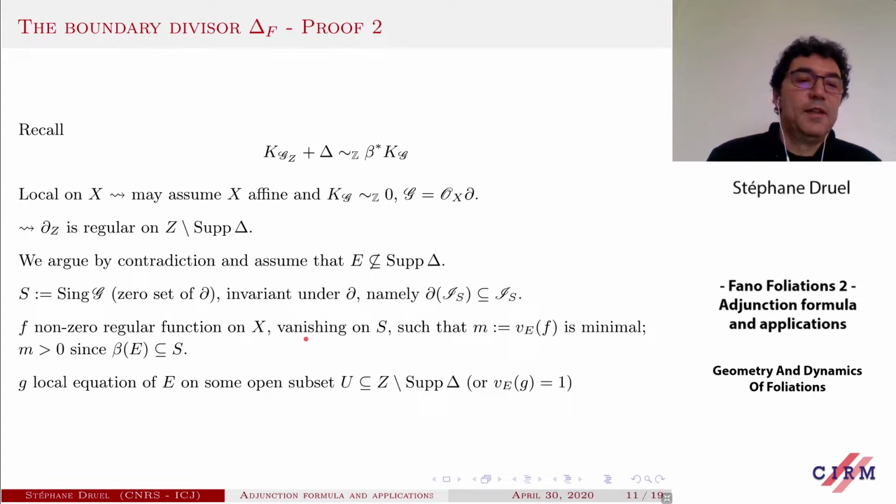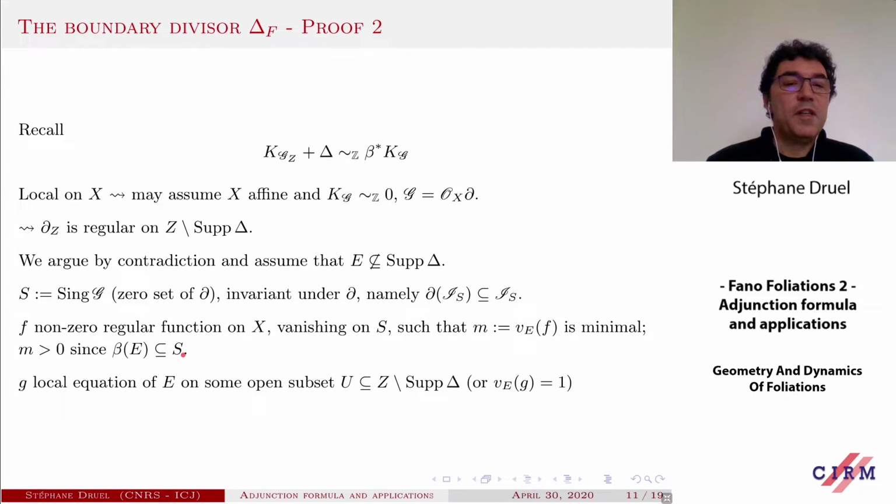Assume that this function is vanishing on S, and assume that the multiplicity along E, so E is your exceptional divisor above, is minimal. So beta of E is contained in S because E is beta exceptional. So in particular, this multiplicity has to be positive.